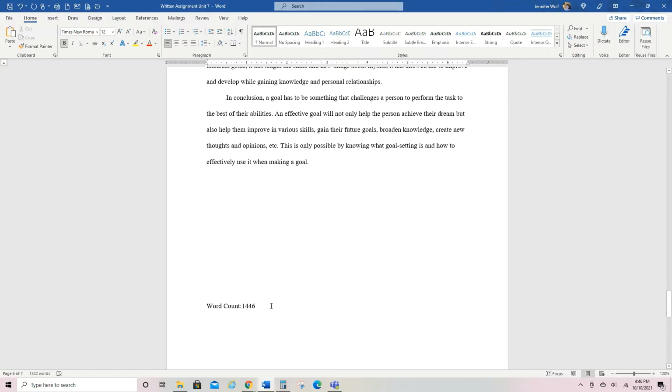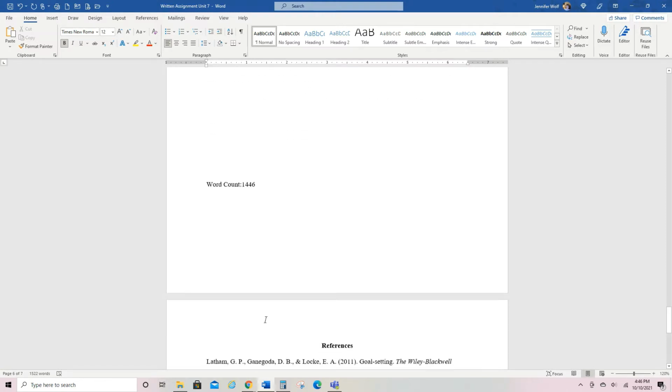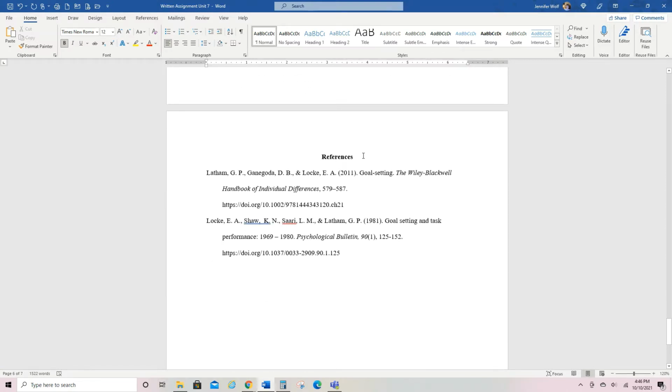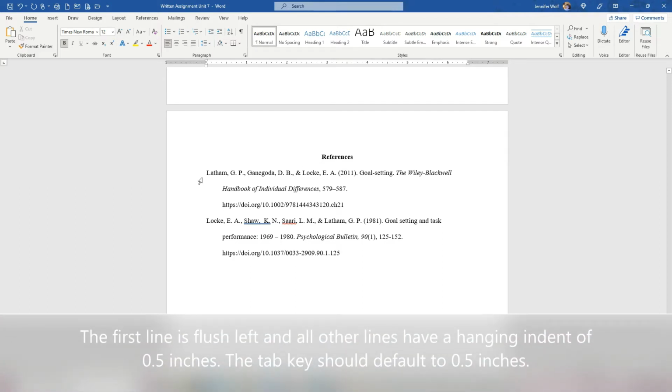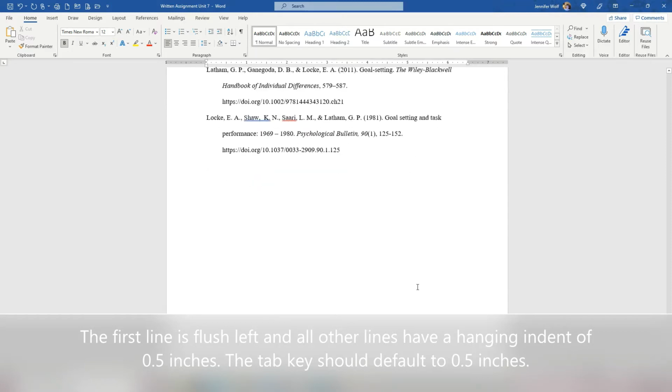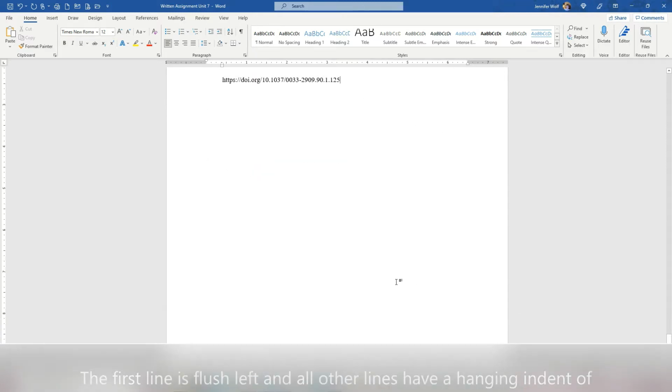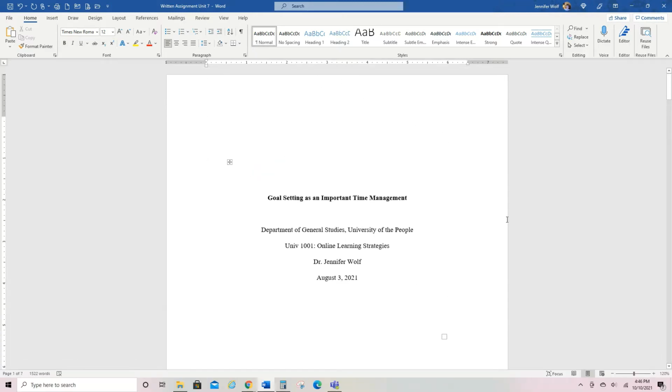And then you always need a word count for your written assignments. The references page comes next. And notice how the references are formatted. And we'll talk a little bit more about that. And then that's it. Okay, so that is what a student paper will look like.